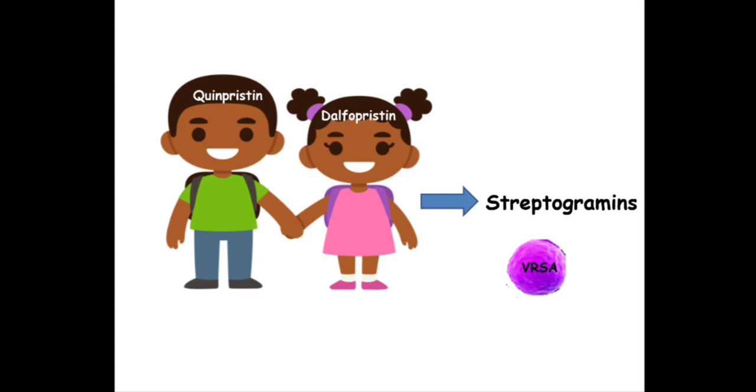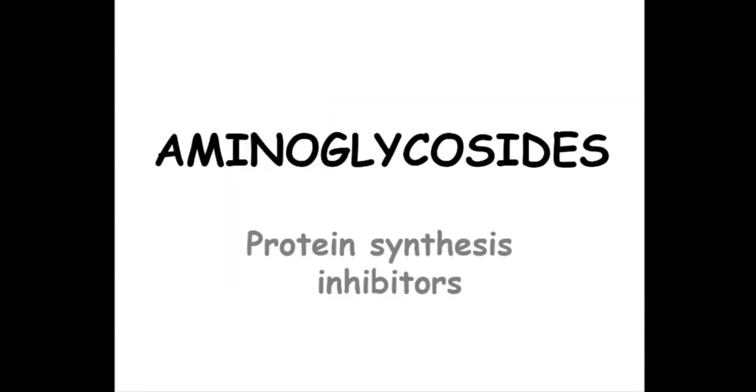Now these streptogramins are given in VRSA, but the thing to remember is they are not the drug of choice in VRSA. They are one of the drugs used in VRSA. As such, the drug of choice for VRSA is daptomycin, but when daptomycin is not used or any other problem occurs, we can use streptogramins in its place. Okay, so this is all about quinupristin. Our last class of drug is aminoglycosides.